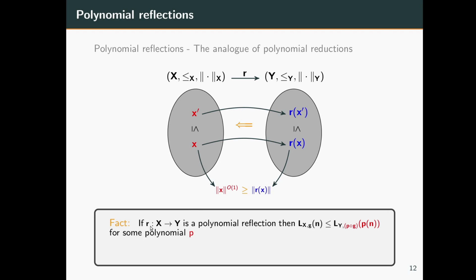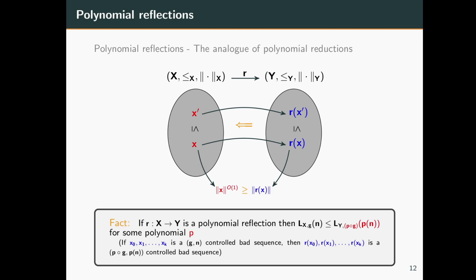So if R is a polynomial reflection from x to y, then we can translate lower bounds on x to lower bounds on y, and upper bounds on y to upper bounds on x. There is a slight technicality here in that we have to compose the control function g with a small polynomial p and also change the initial norm slightly, but for our complexity classes this should not matter. The brief idea behind this fact is that if we have a controlled bad sequence x0, x1 up till xk in X, then its corresponding mapped sequence R x0, R x1, R xk is a controlled bad sequence in Y. This is easy to verify.